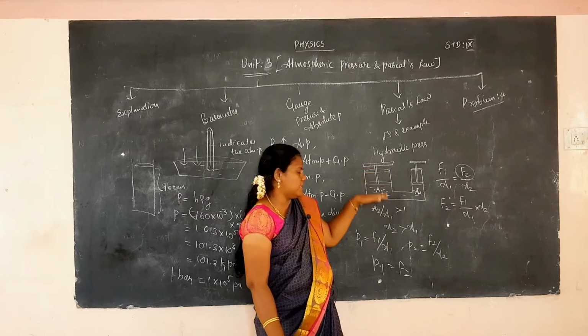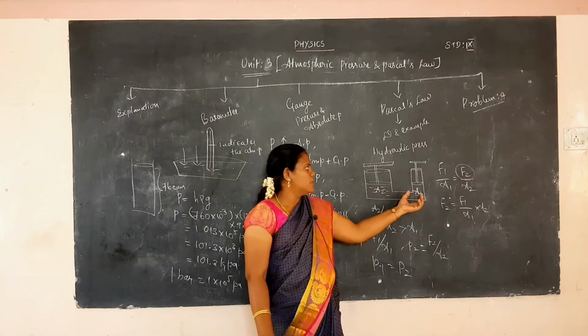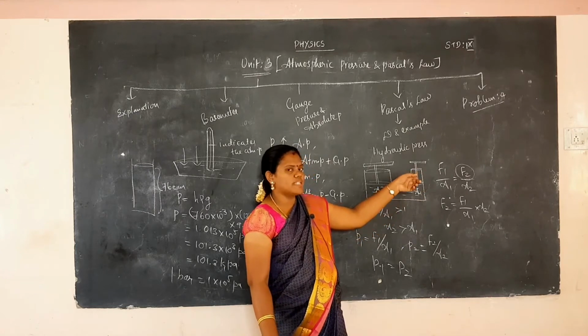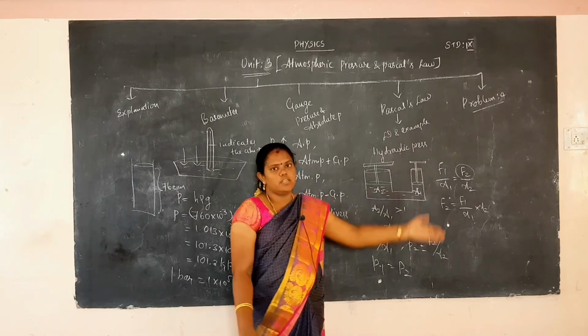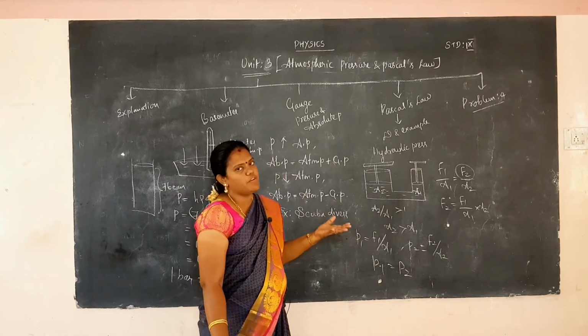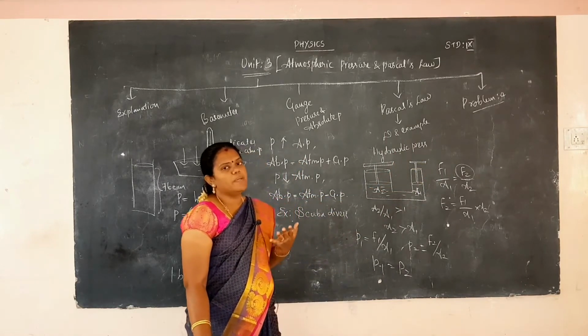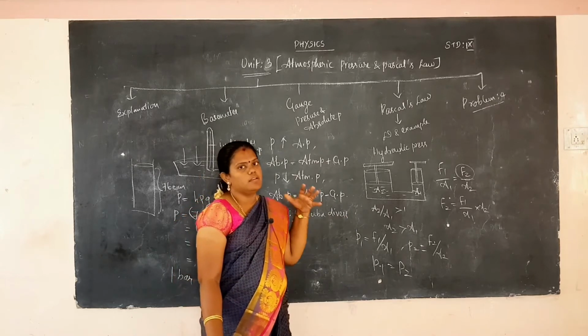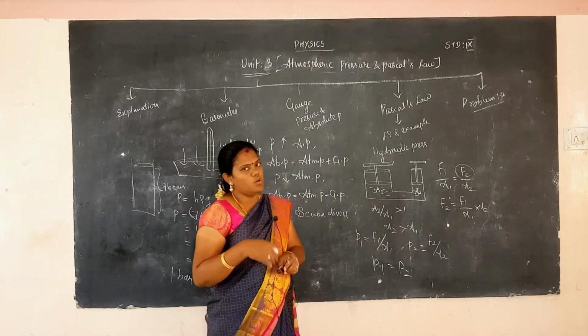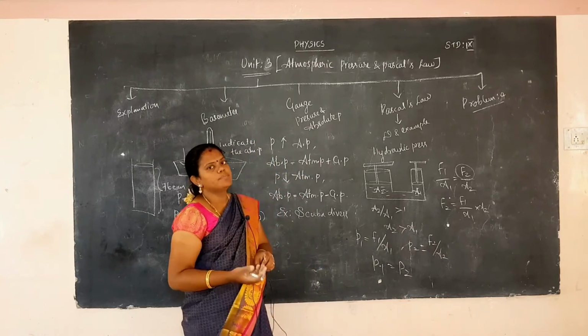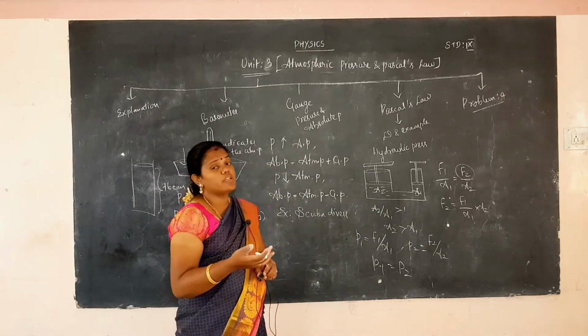the piston. It will move down, the water will increase on the other side of the liquid container, and the piston will move outward. So this is the way you easily find out the force exerted by the object on the piston. Hydraulic presses are used in automobiles to easily find out the weight of vehicles.